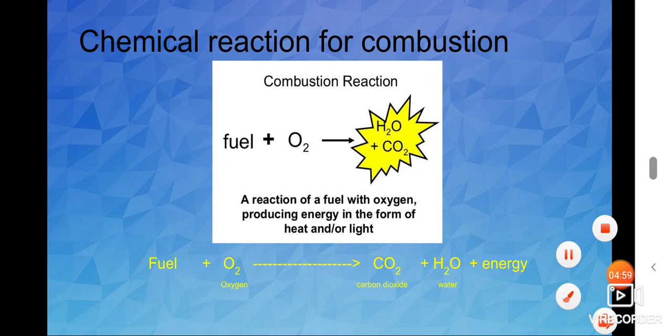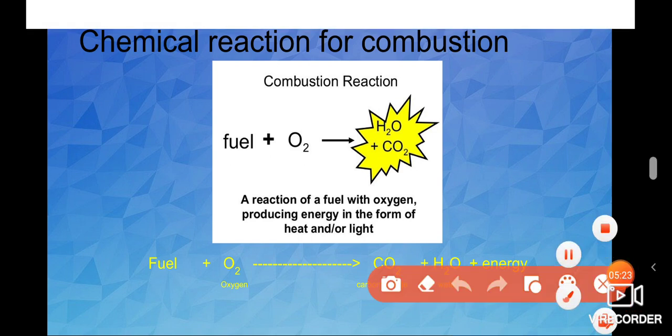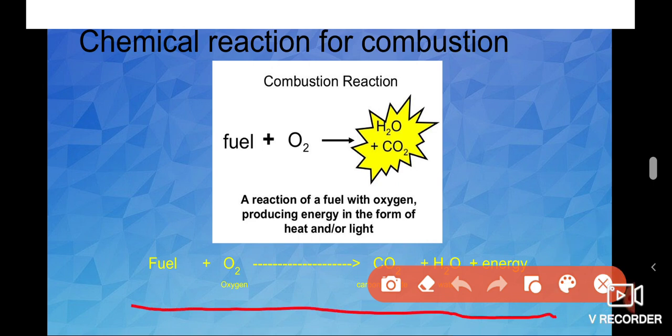Fuel. Fuel means the substance that undergoes a combustion reaction, plus O2. O2 means what? Oxygen. Gives carbon dioxide, CO2, plus H2O, water, plus energy. Here the energy means what? Light and heat energy. So this is the equation for combustion. Okay, so fuel plus oxygen gives carbon dioxide plus water plus energy.